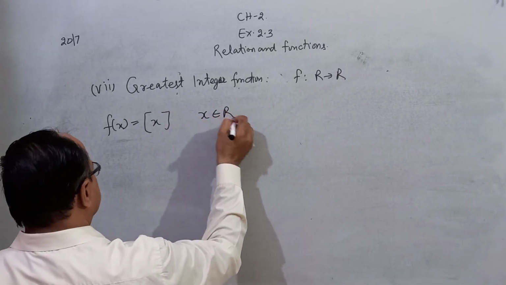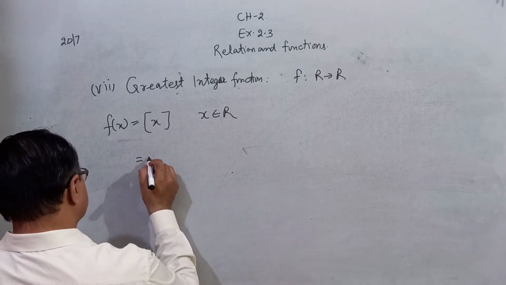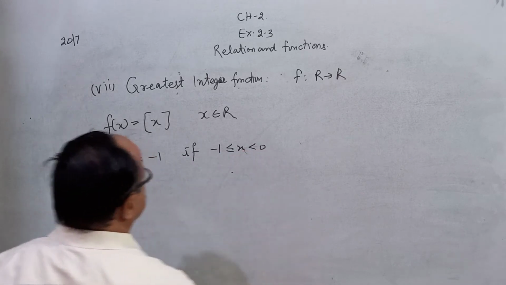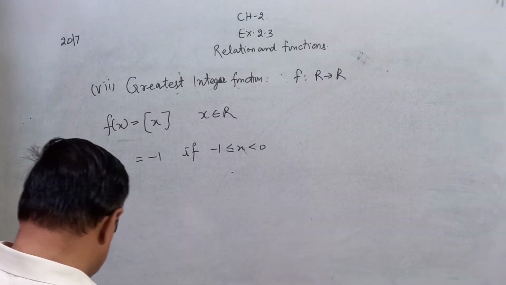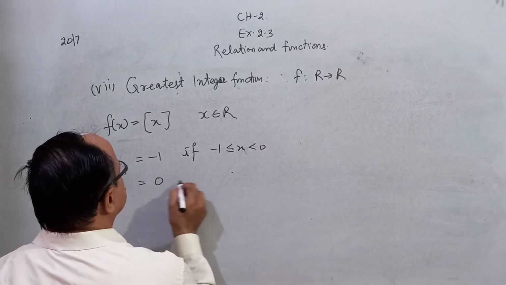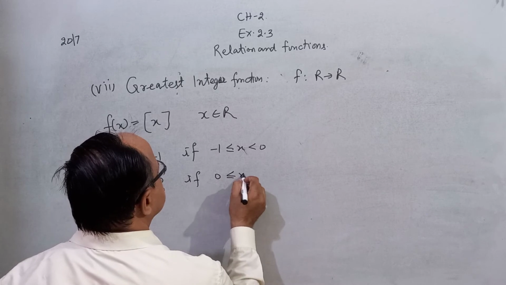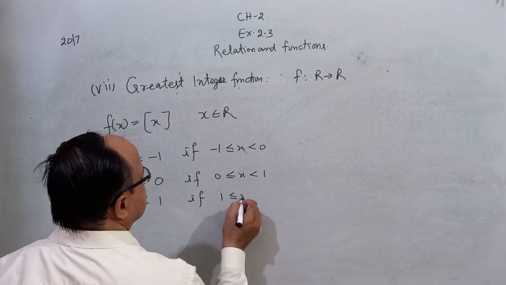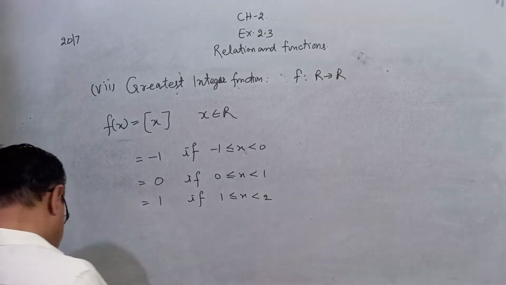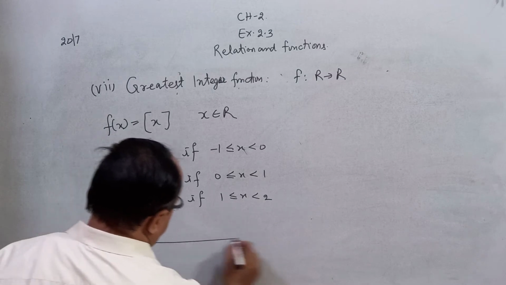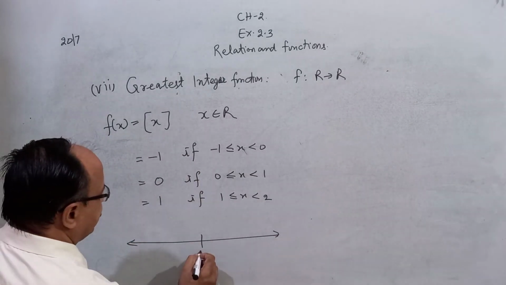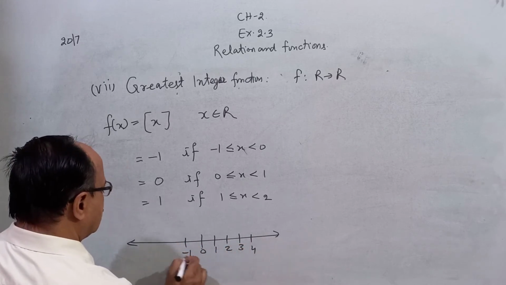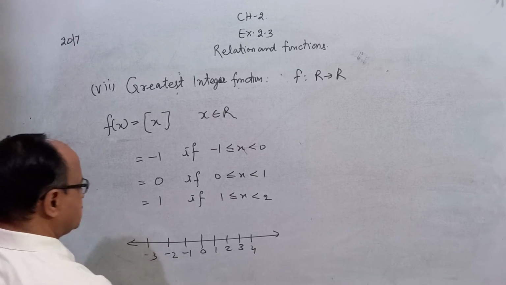x belongs to real. That is equal to minus 1 if minus 1 less than x less than 0, and that is equal to 0 if 0 less than x less than 1, that is equal to 1 if 1 less than x less than 2. This is the greatest integer function. 0, 1, 2, 3, 4, minus 1, minus 2, minus 3.